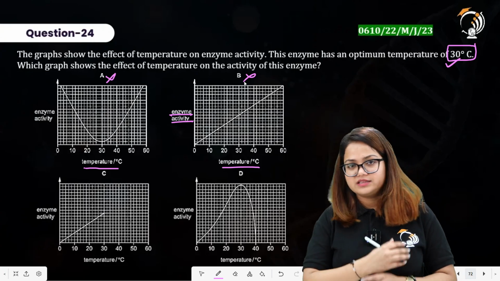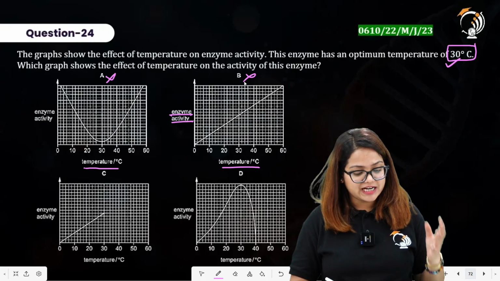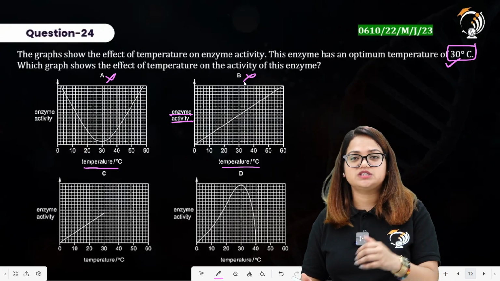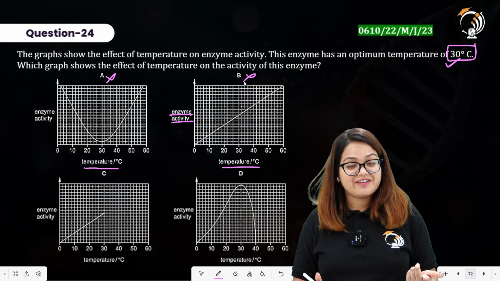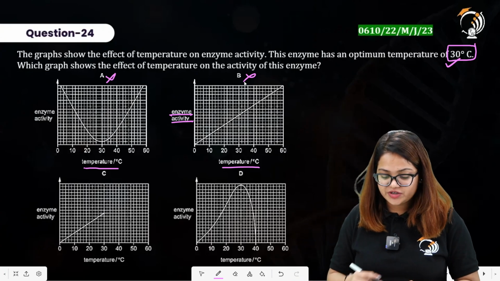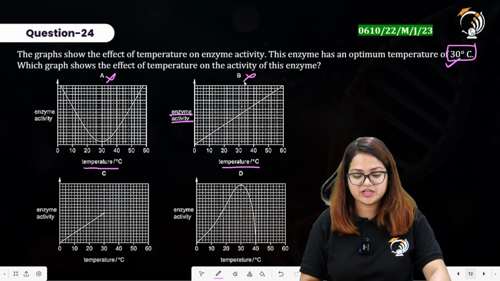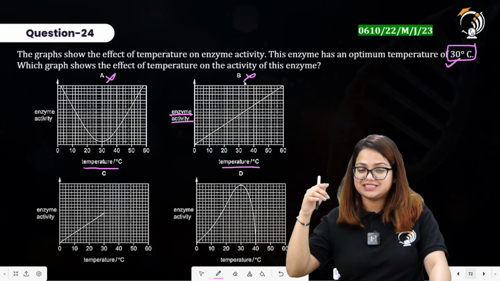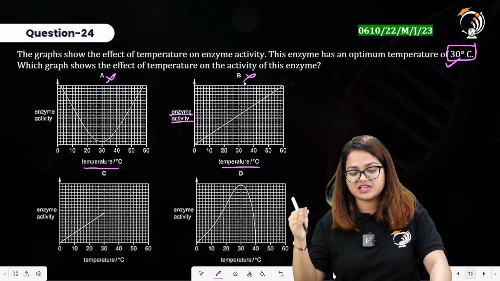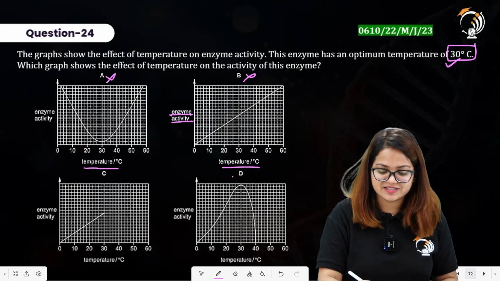This actually does not happen. The activity gradually slows down. So here we have option D that says on increasing the temperature up to 30 degrees Celsius, the enzymatic activity shows a maximum value. After that, if we further increase the temperature, there is a gradual decrease in the enzymatic activity. So option D here is the right answer.